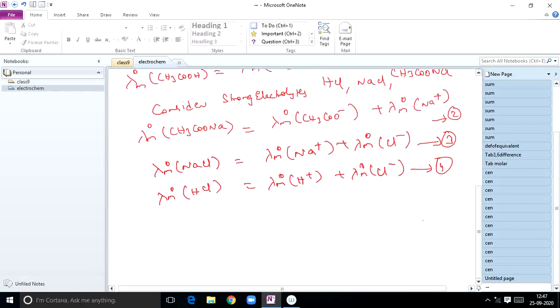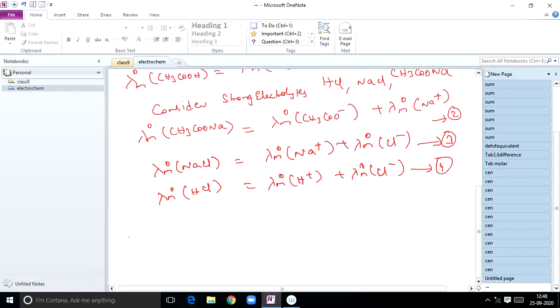So from equations 2, 3, 4, you can bring out one relation between them. What relation can you bring from these equations?